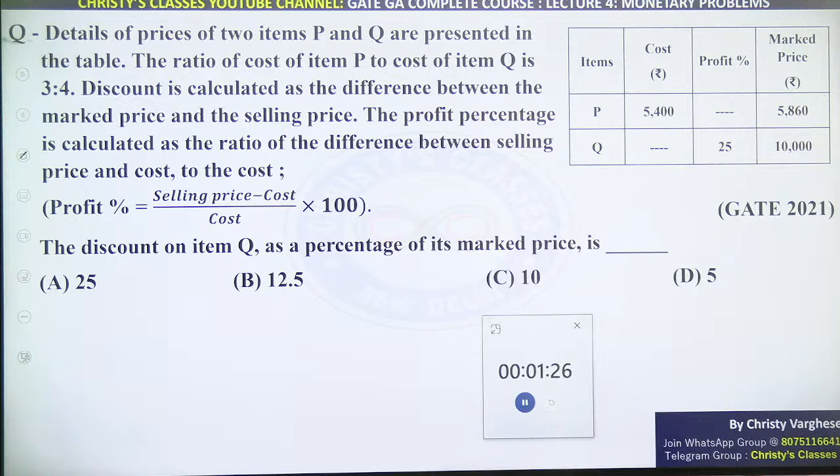Read question very carefully. It is simple only, but they have tried to complicate it with the structure of the sentences. That is the only thing.